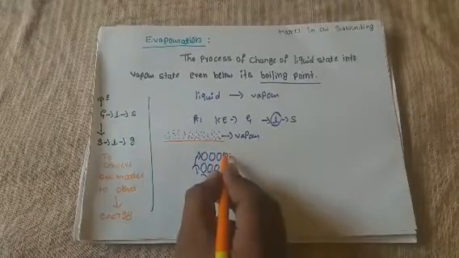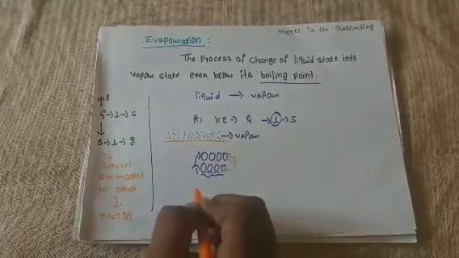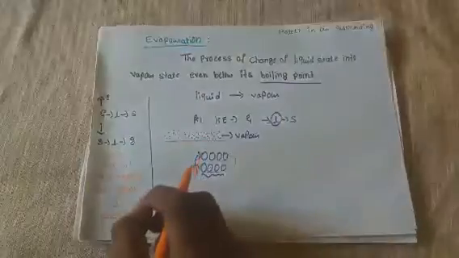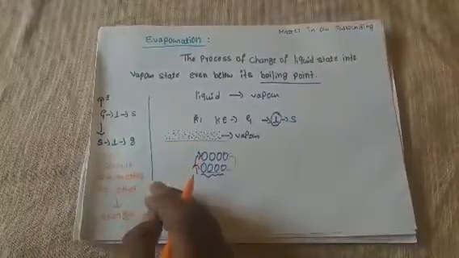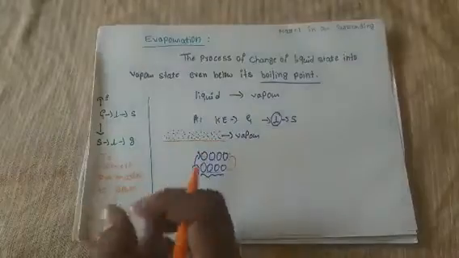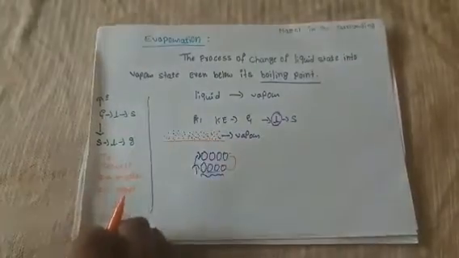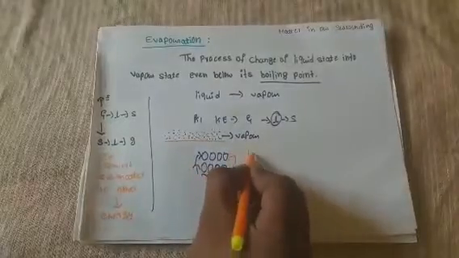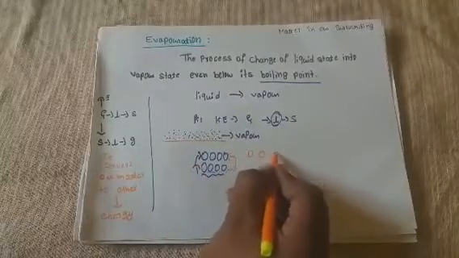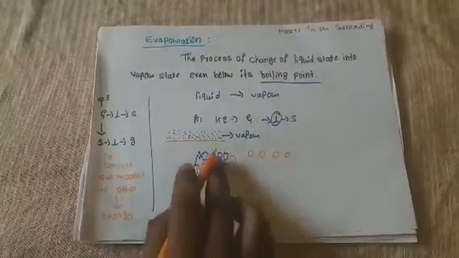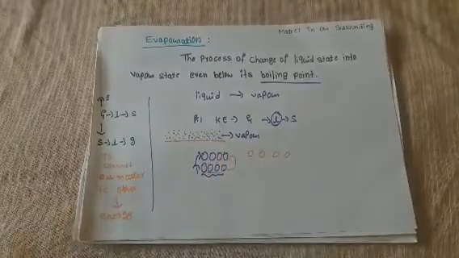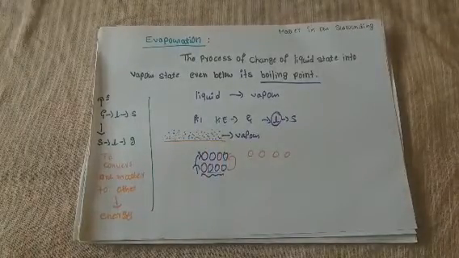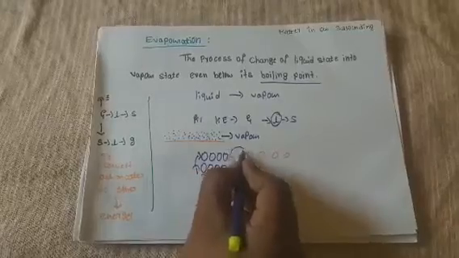When these particles get energy, then what happens? When you supply the energy, the force of attraction breaks. Whatever force is present between the particles breaks. Because of that, these particles move apart. Like that, these particles are converted into like this. These particles are converted into like this.